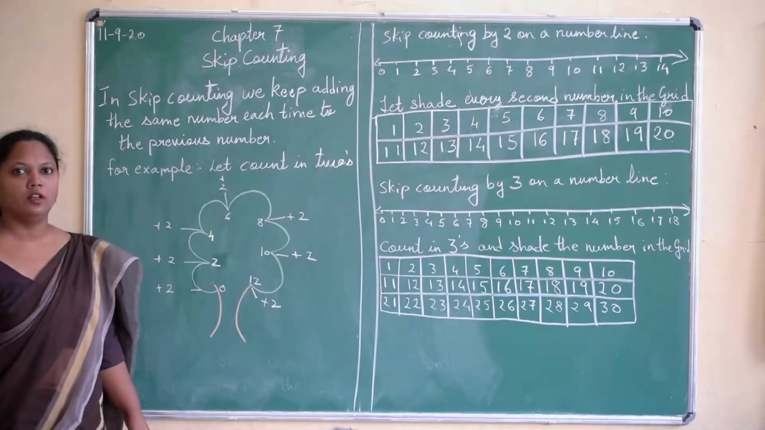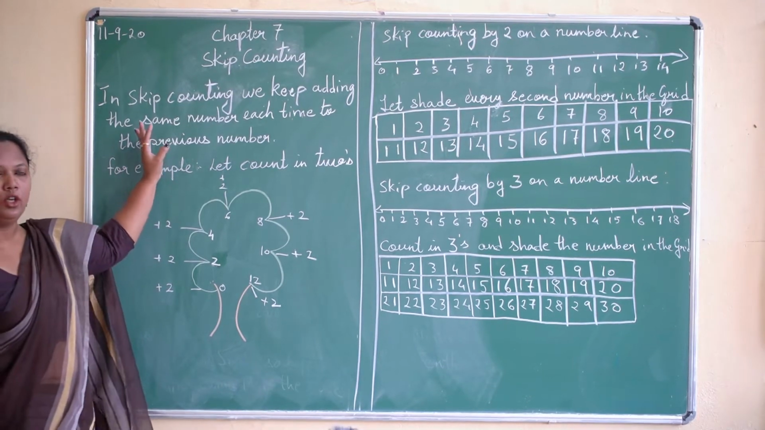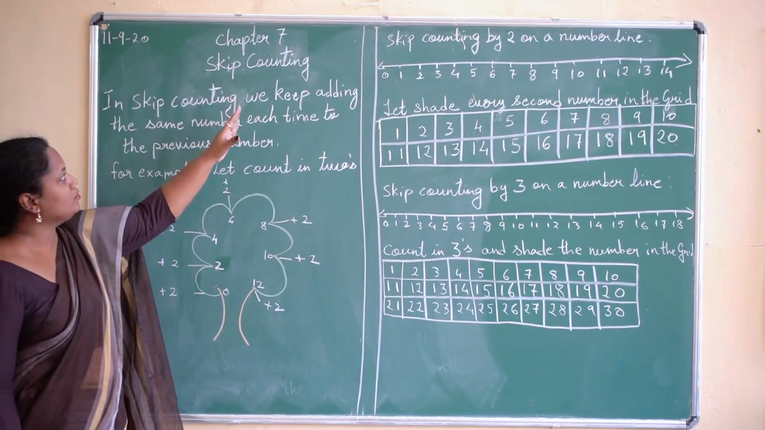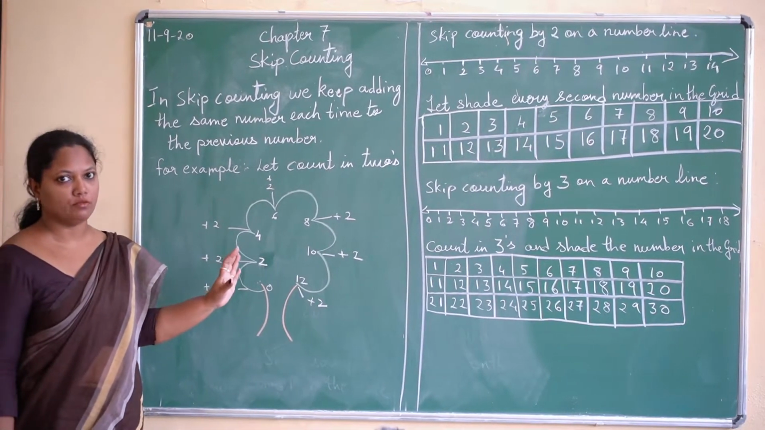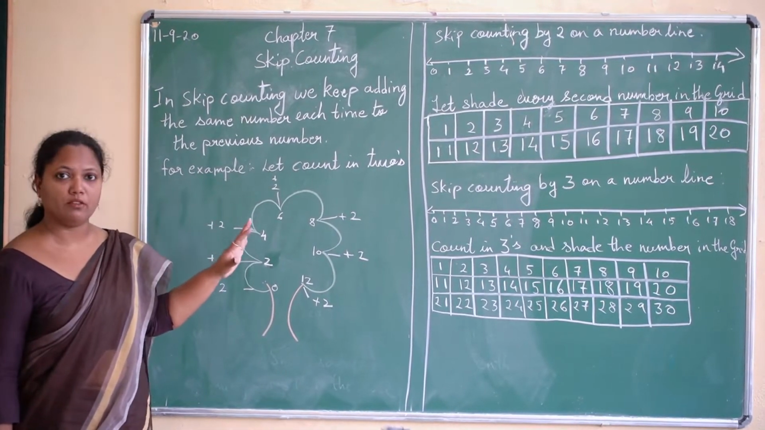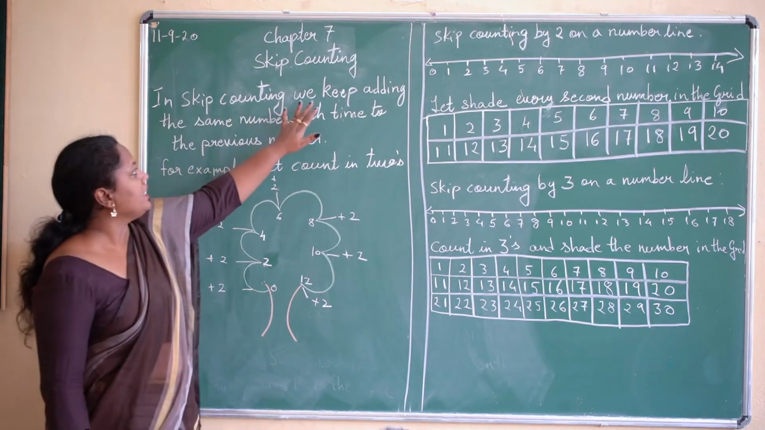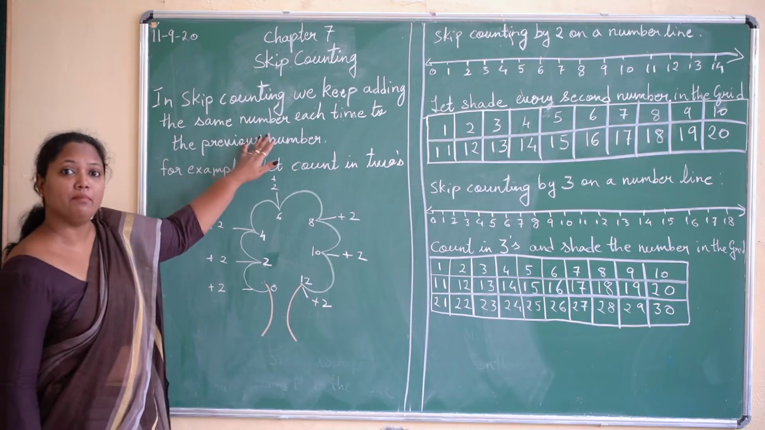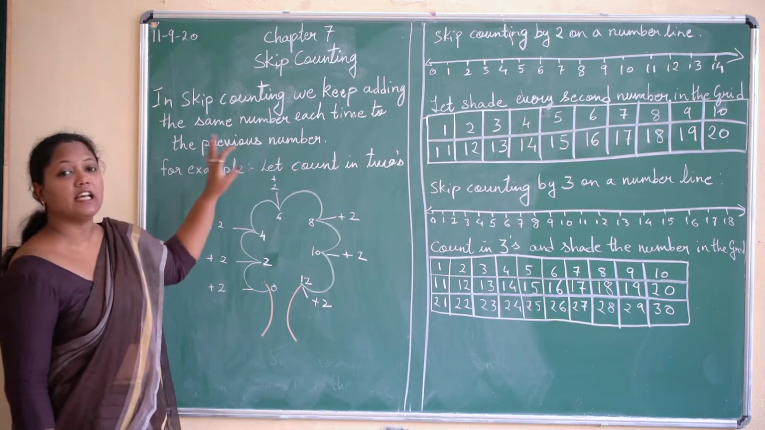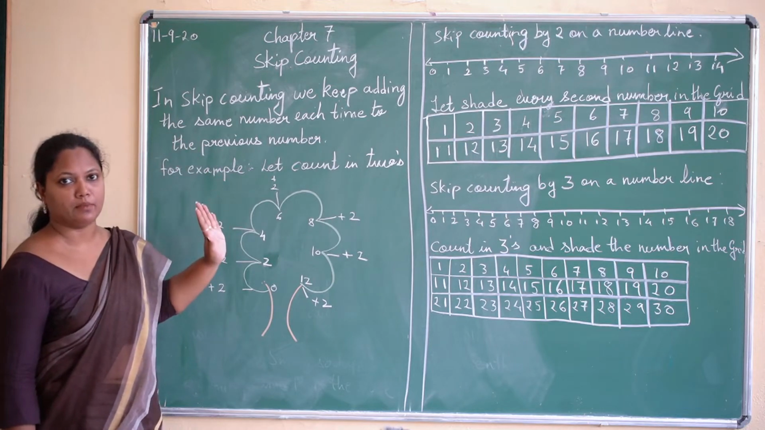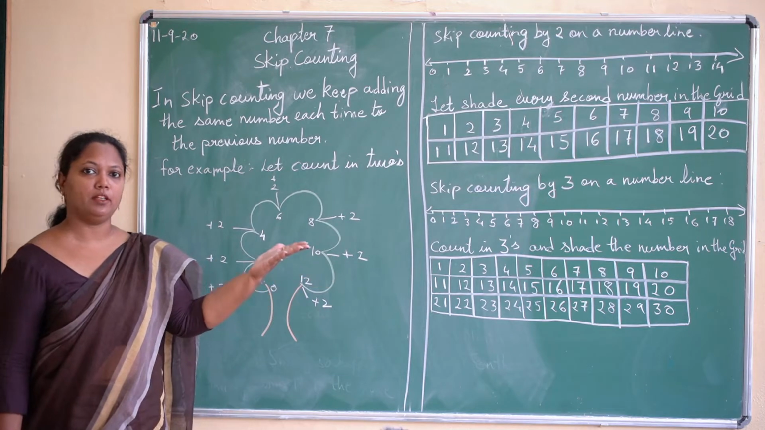Okay children, now let's start with the 7th chapter, that is skip counting. Now, what do we understand by skip counting? First, we learn what skip counting is. In skip counting, we keep adding the same number each time to the previous number.